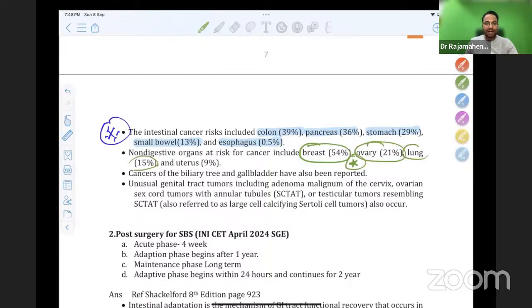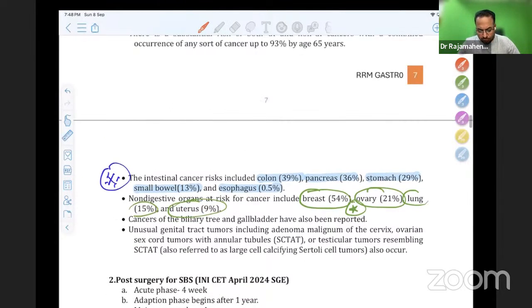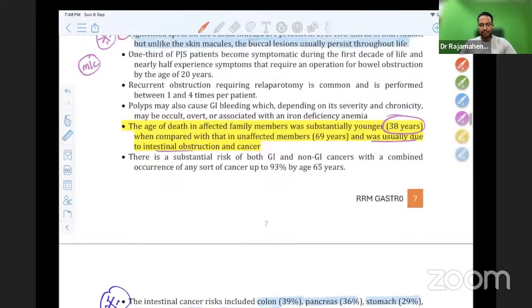Cancers of the biliary tract, gallbladder, and unusual genital tract tumors, ovarian tumors, testicular tumors, all are seen, including large cell calcifying Sertoli cell tumor. All these are seen. I'm telling you, please go through Peutz-Jeghers syndrome thoroughly. PJS is a very important topic for your exam, especially for INI SS. The examiners will always be focusing on PJS. I can tell you, in small bowel, 2 questions come every year.